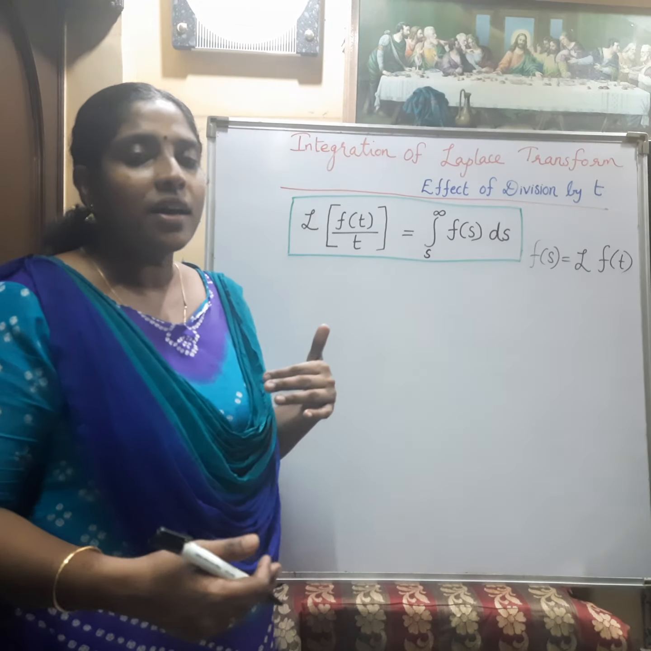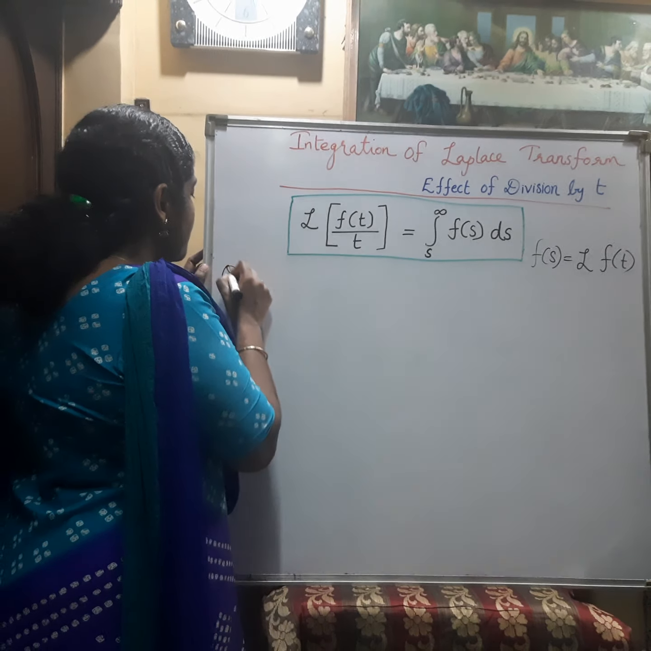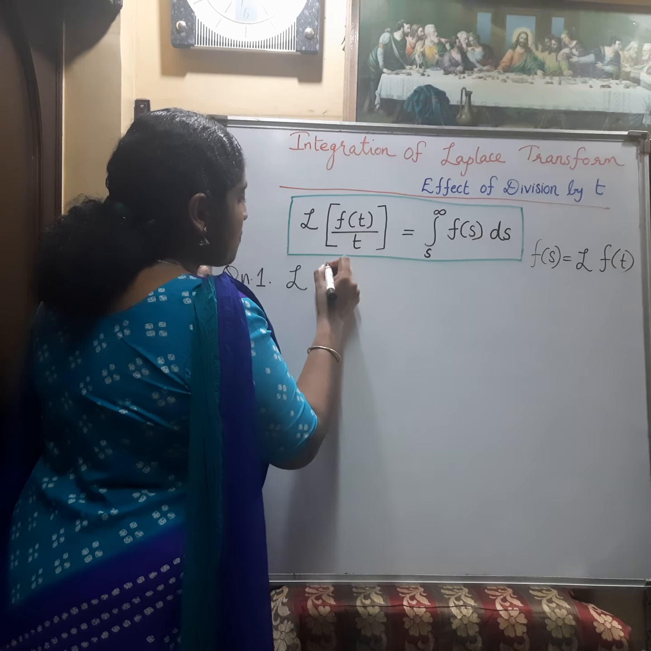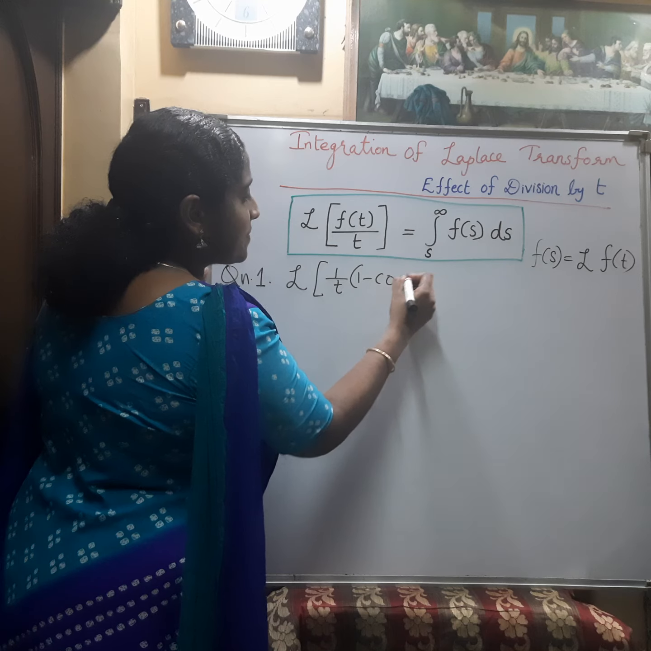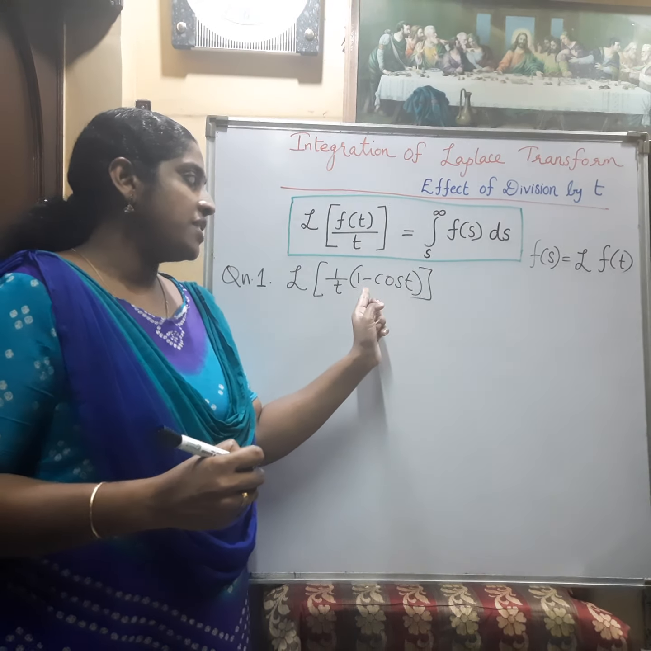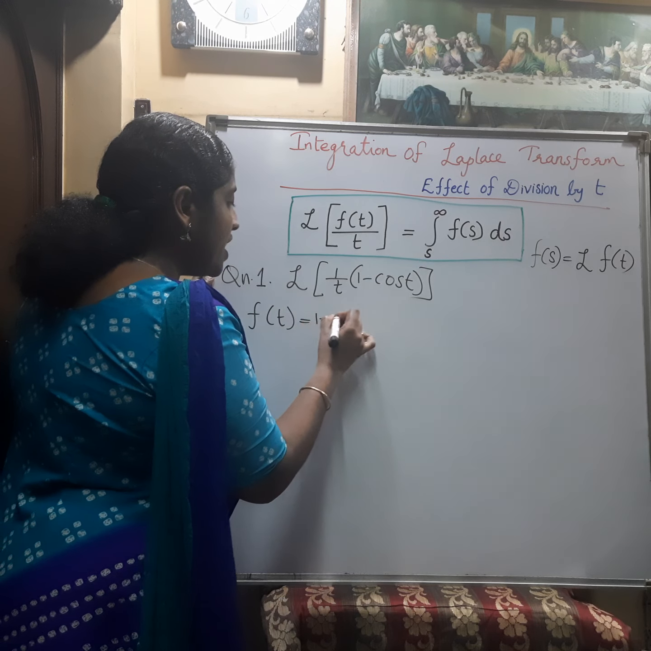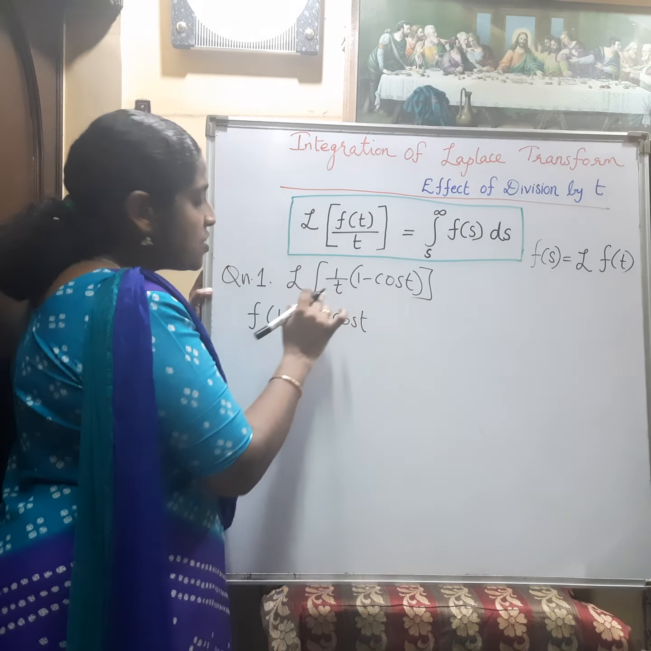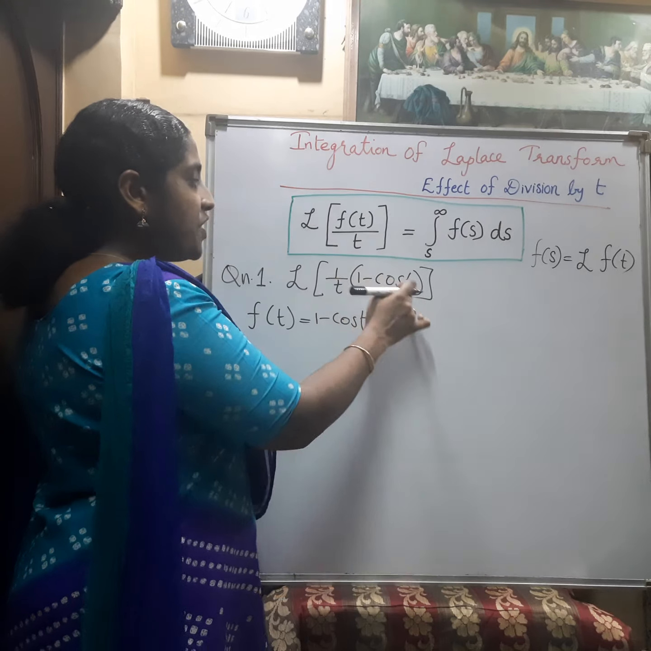We can do some numericals to make it clear. So one problem is: find the Laplace transform of 1 by t times (1 minus cos t). See here, the function f of t is 1 minus cos t, which is divided by t. So we can use the same formula, the Laplace transform of f of t by t.